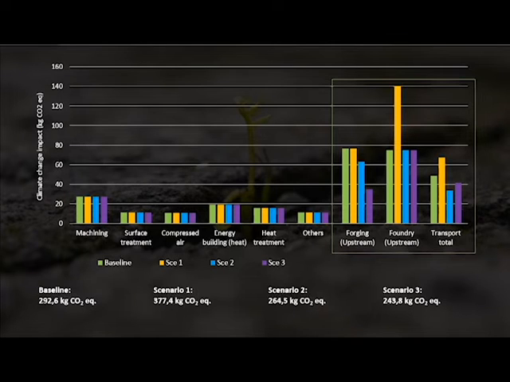The results are shown based on different processes to manufacture the engine component. Different scenarios show alternative suppliers located in different countries who can supply forged steel and cast iron. In this case, scenario 3 results lowest climate change impact. It shows the importance of sourcing material, the technology used by suppliers, their location, or the electricity sources used by them affecting the total climate change impact of the products.